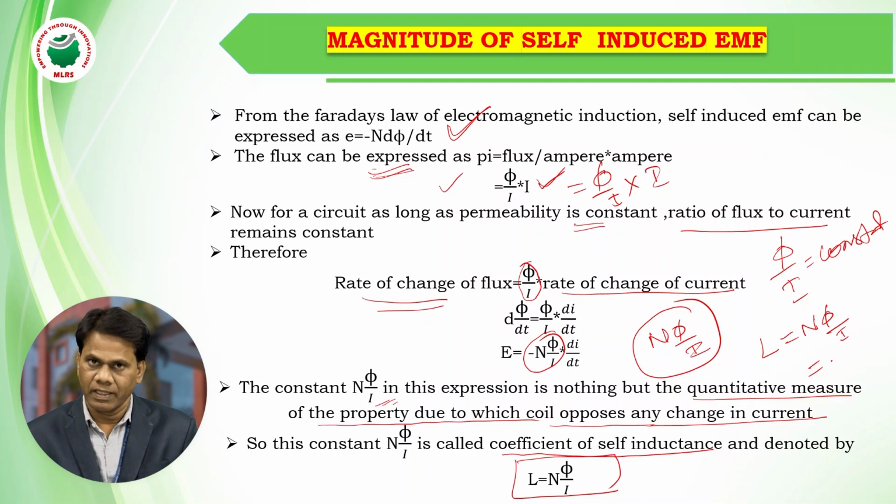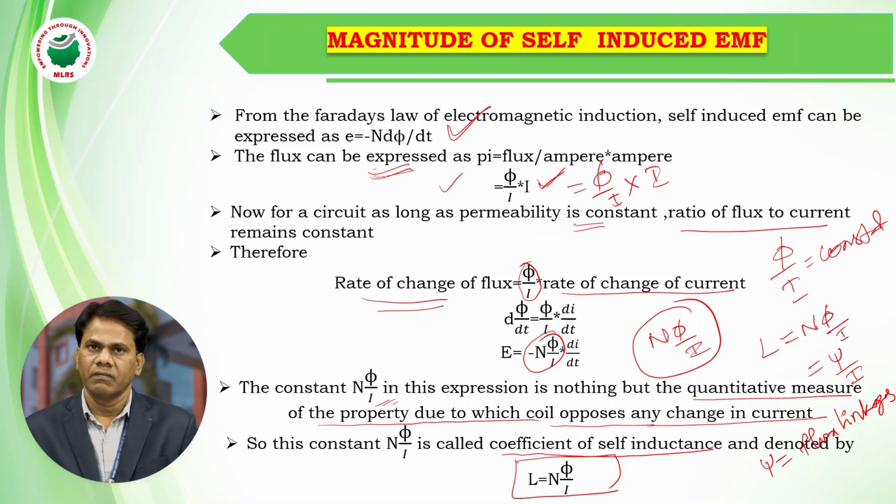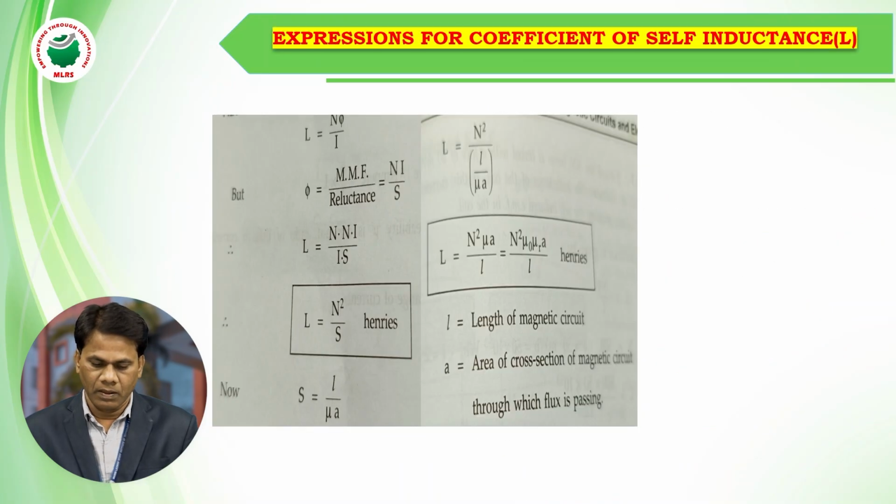So we can write it as N phi by I, where phi is the flux linkages with a coil. So this is the magnitude of self-inductance, or simply inductance.